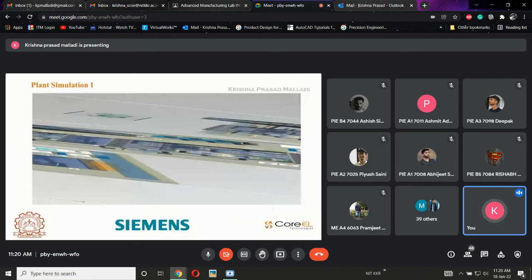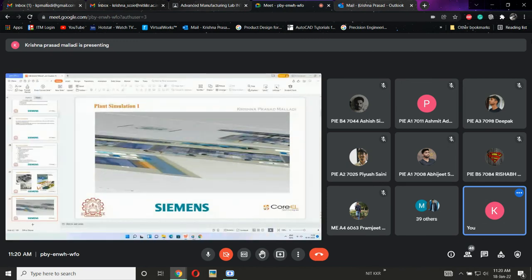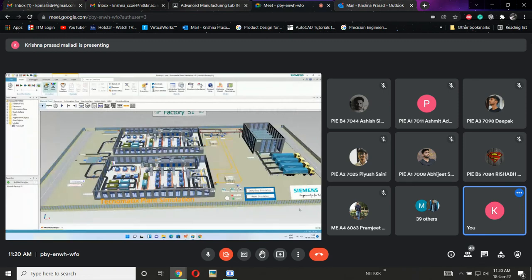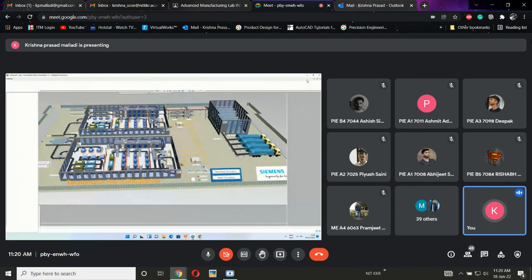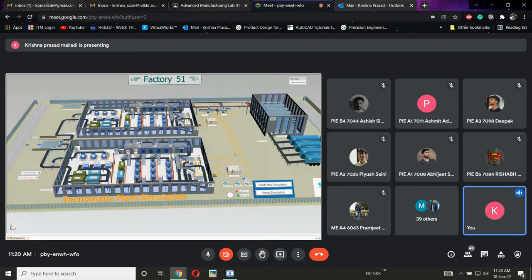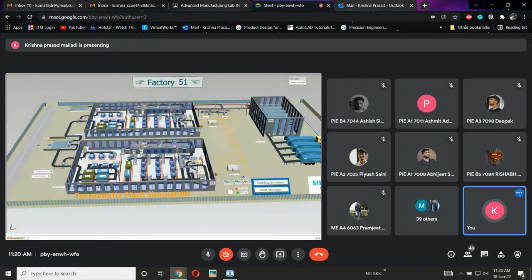I will be showing you a software, I mean a video. So this is what exactly a software looks like. Don't worry, I will show you the software later on. First, I will give you a glimpse of what exactly the software is capable of.